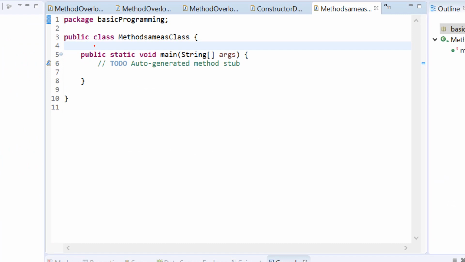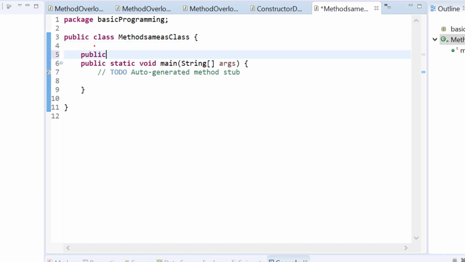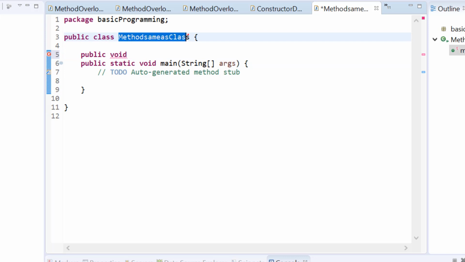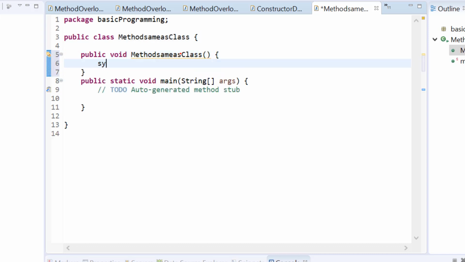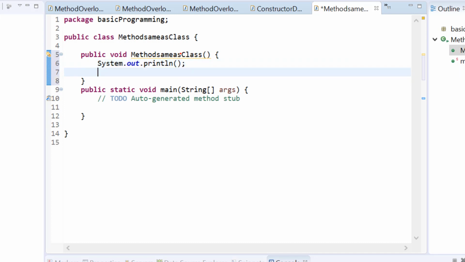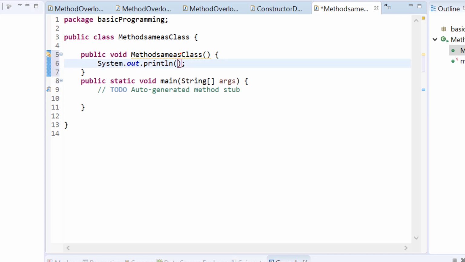So here I am creating a method, public void, and I am using the same name, the method name same as that of the class, and here I am just printing some value: Welcome to Selenium tutorials.